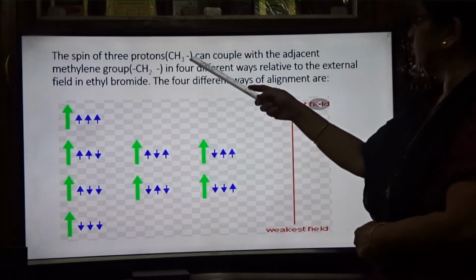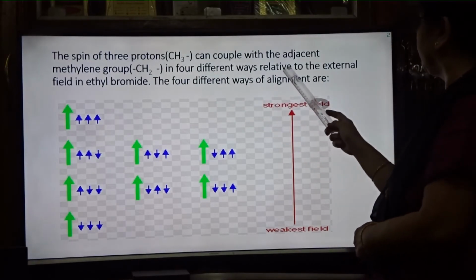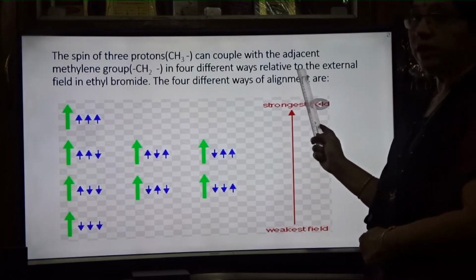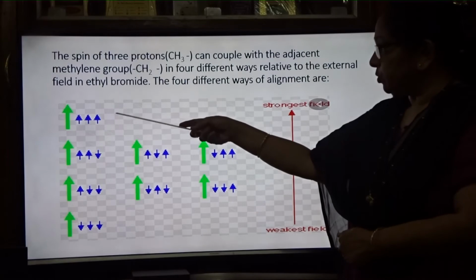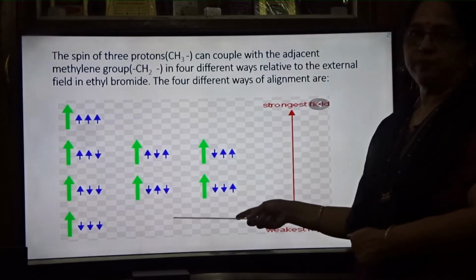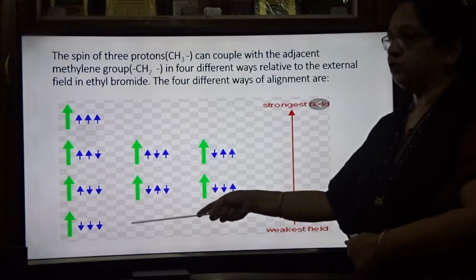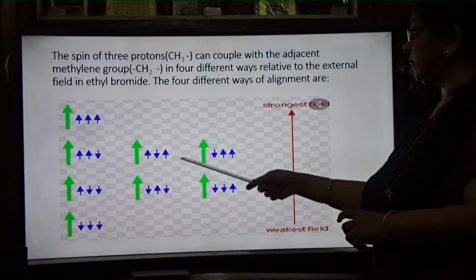So the spins of the 3 protons are coupled with the adjacent methylene group in 4 different ways relative to the field in ethyl bromide. So why are you getting the quartet? Because the protons are interacting with each other and aligning in 4 ways. So for CH2 you are getting a quartet.